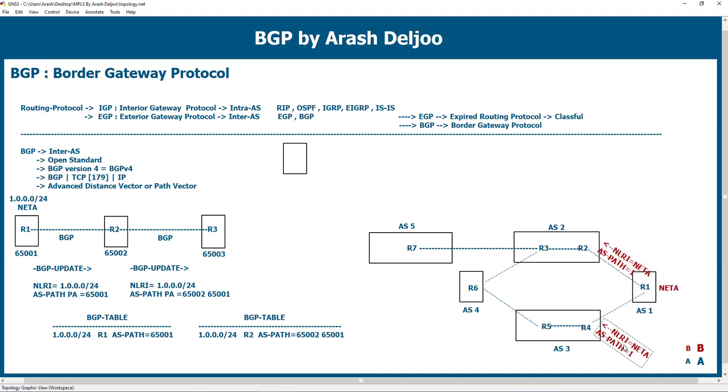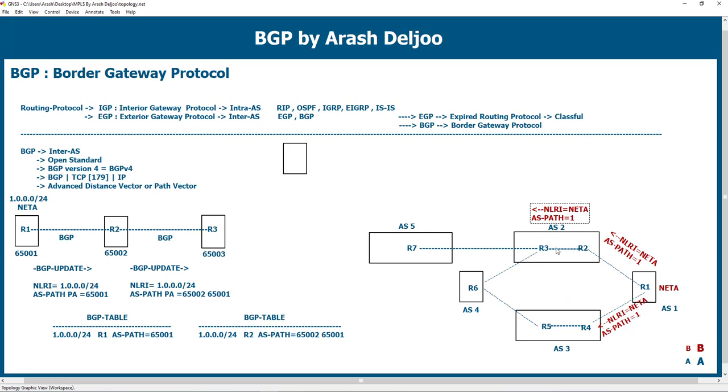After that, R1 should send these packets also to R4 because R4 is also its neighbor. And now the BGP update packet reaches R2 and also R4. Then R2 and R4 should send the packet to its directly connected neighbor R3. Look at here. R2 sends the BGP update to R3, but doesn't change the ASPath. Why?